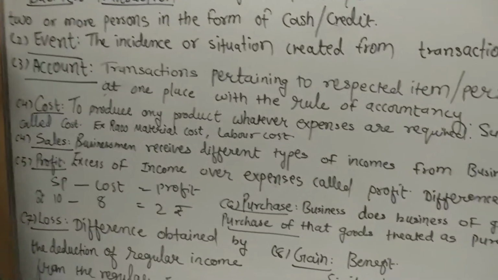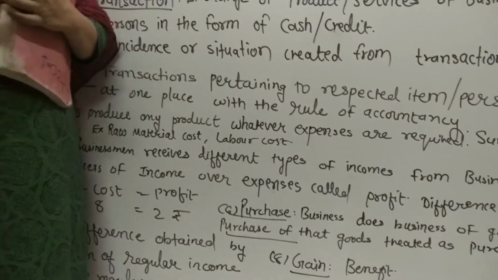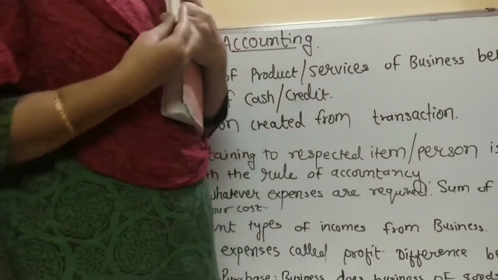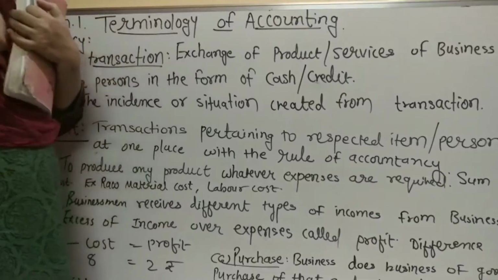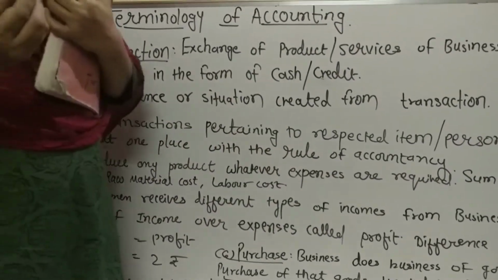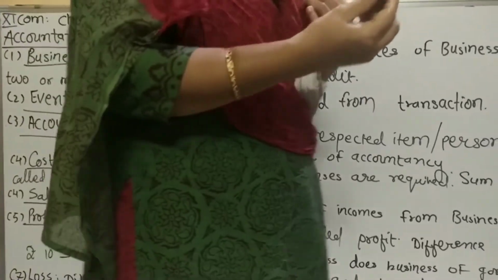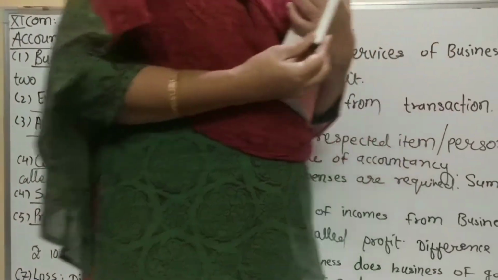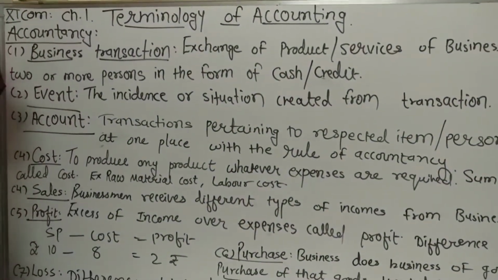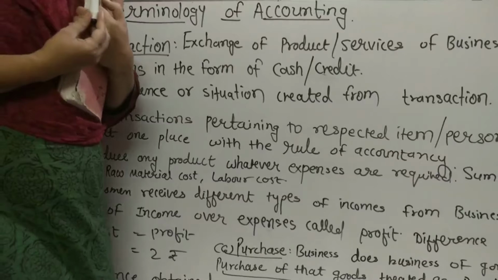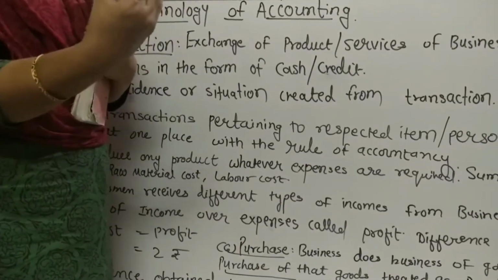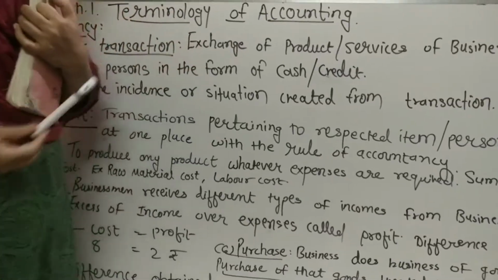For example, I have this marker pen. When I make this marker pen, its cost is 20 rupees. Then I add certain expenses, for example wages paid 2 rupees and another laborer's charges I paid 5 rupees. So how much? 20 plus 7, how much is it? 27. Then I keep a profit margin of 3 rupees. So now what is the selling price of this particular marker pen? That is 30 rupees. Is it clear?